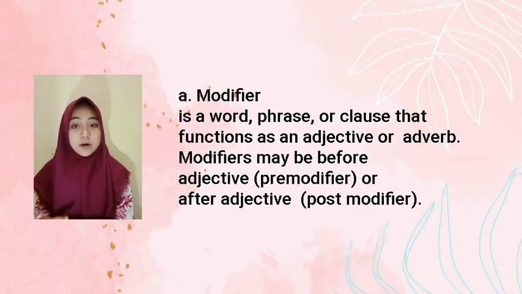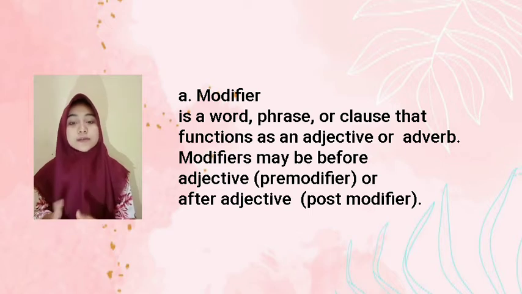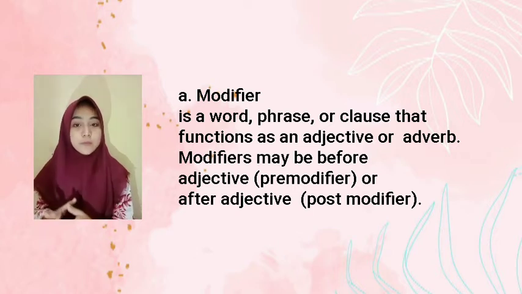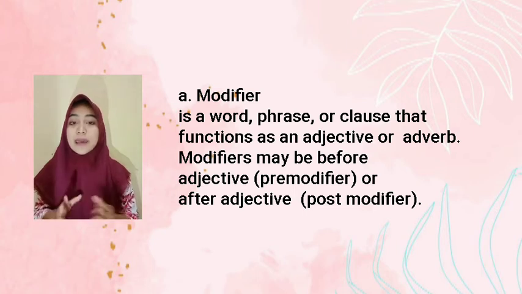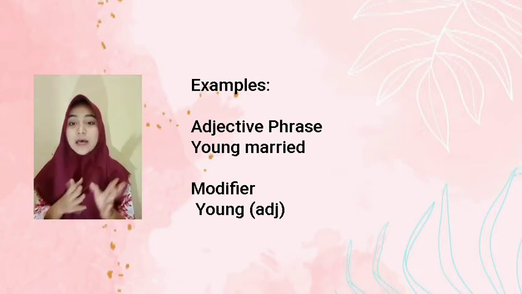Okay, the first is modifier. Modifier is a word, pair, or clause that functions as an adjective or adverb. Modifiers may be before the adjective or pre-modifier, or after the adjective or post-modifier. In the case of adjective pairs, generally the pre-modifier used is a simple adjective or simple adverb consisting of only one word, while post-modifier can be either infinitive or prepositional pairs. For example, in adjective pairs is young marriage. In modifier is young. Young is adjective.